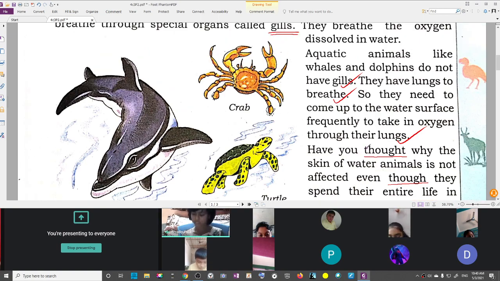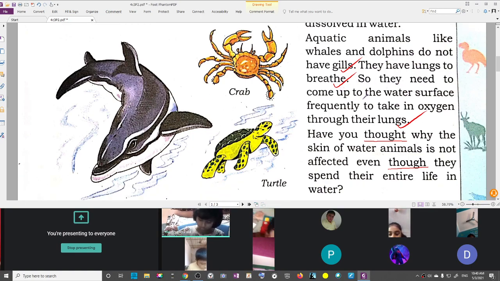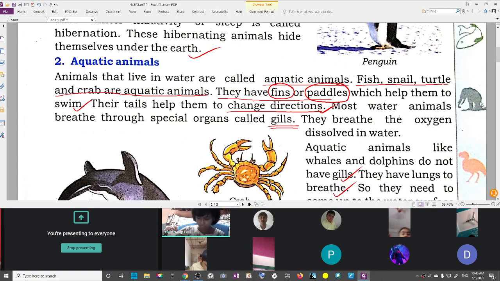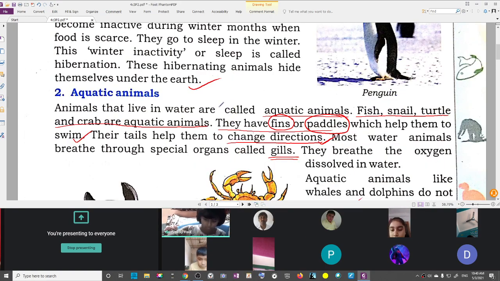Okay, so aquatic animals like whales and dolphins do not have gills. They have lungs to breathe, so they need to come up to the water surface frequently to take in oxygen through their lungs. Okay, let us study it from first.